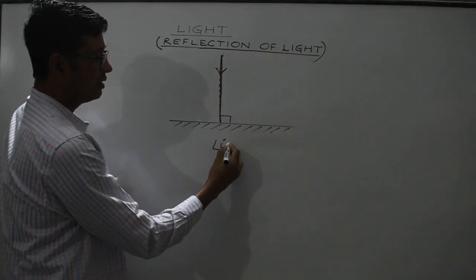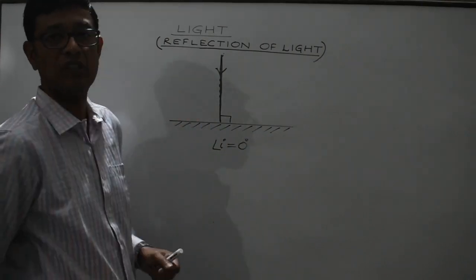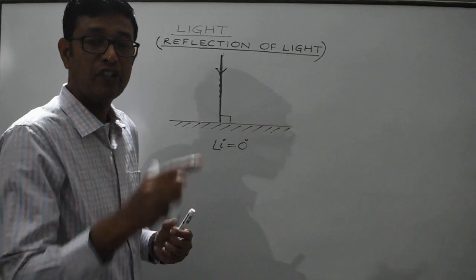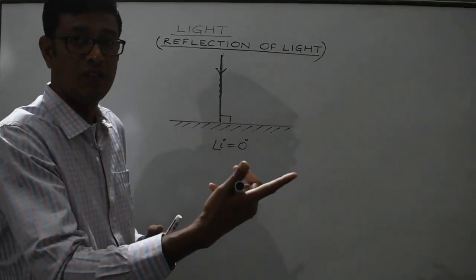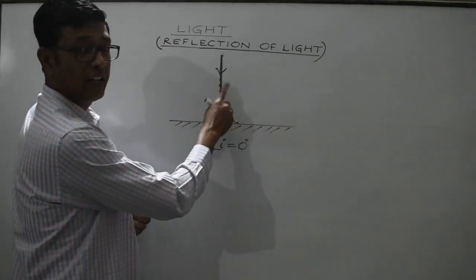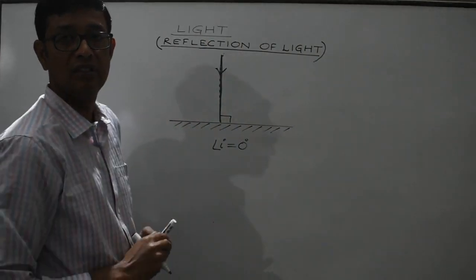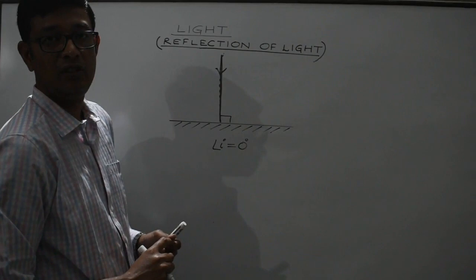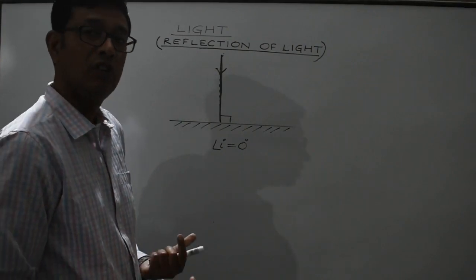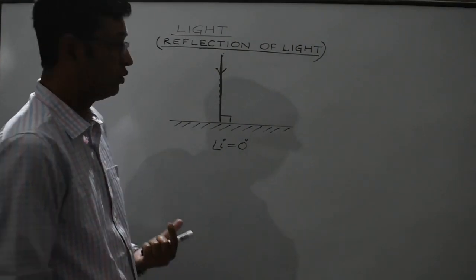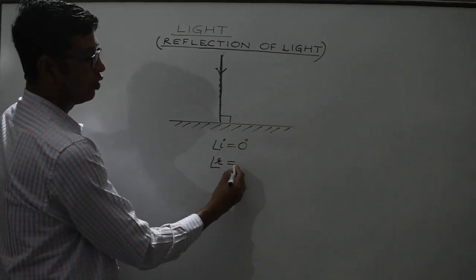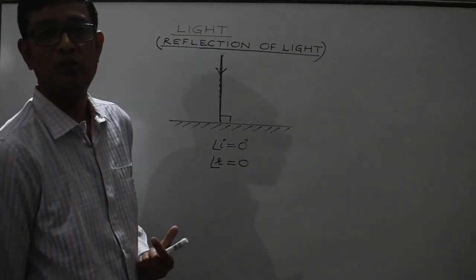The angle of incidence would be equal to 0 degrees. Remember, the angle of incidence is the angle which the incident ray makes with the normal. Here the incident ray and the normal are coincident, therefore the angle between them, which is the angle of incidence, is 0. And as per the first law, it will be equal to the angle of reflection.